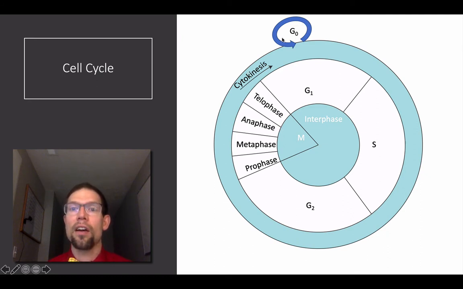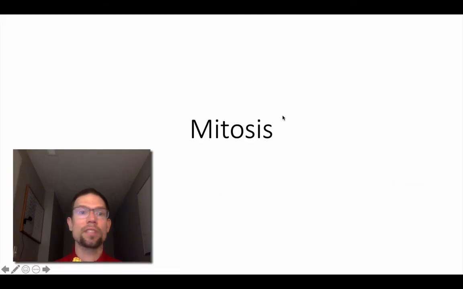All right, and then you notice that there's another phase over here known as G0. G0 represents a phase of the cell cycle where the cell is not actively dividing. Everything I've talked about before, the cell is either preparing to divide or actively dividing. G0 can be a phase that a cell goes into, and it may never leave G0 again. It's just never going to divide. Or it may enter G0, but some signal tells it to come out of G0, and you end up in the cell cycle again.